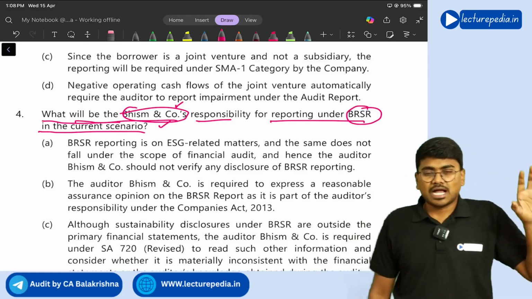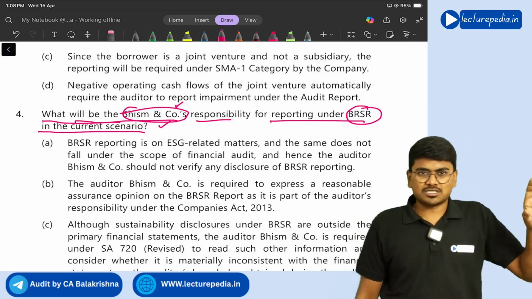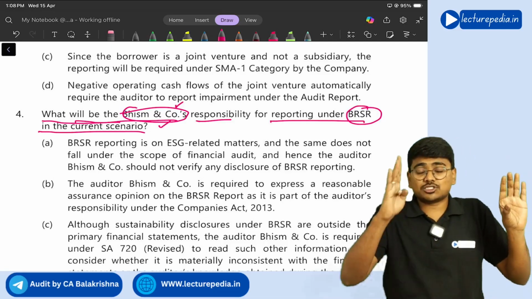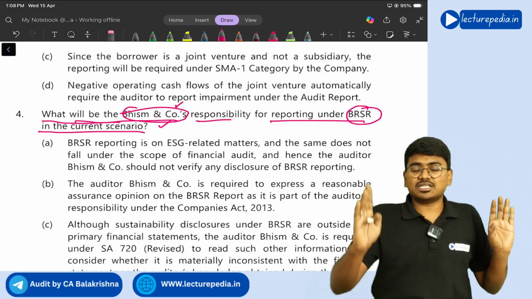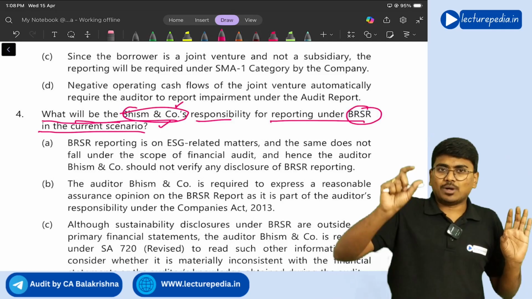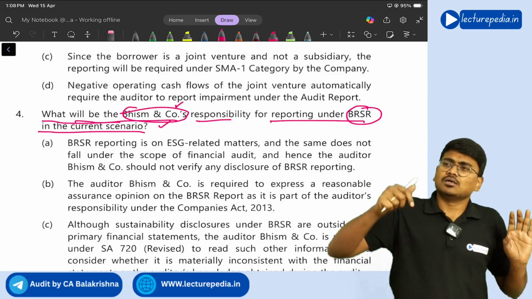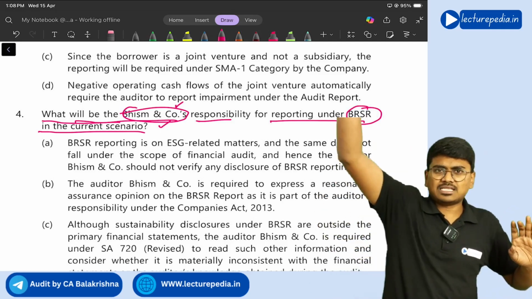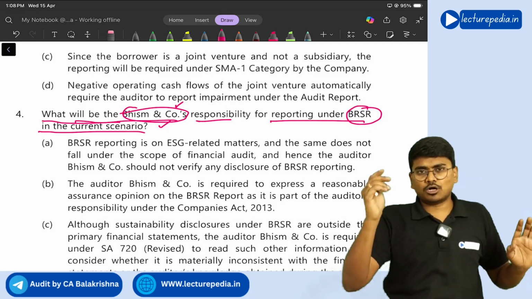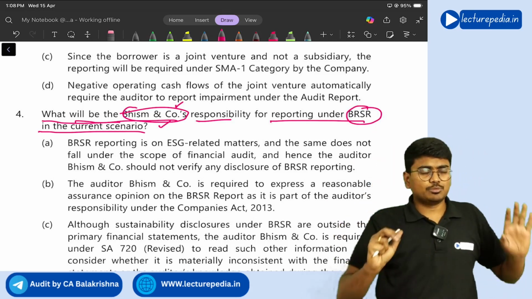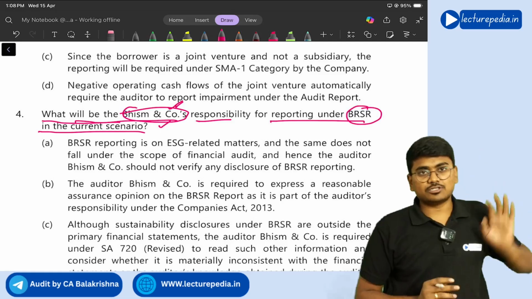It has not been given any responsibility to provide assurance on BRSR, business responsibility and sustainability reporting. For providing assurance on BRSR, the company has appointed some other person. They have not given that responsibility to Bhishma and Co., the statutory auditors.